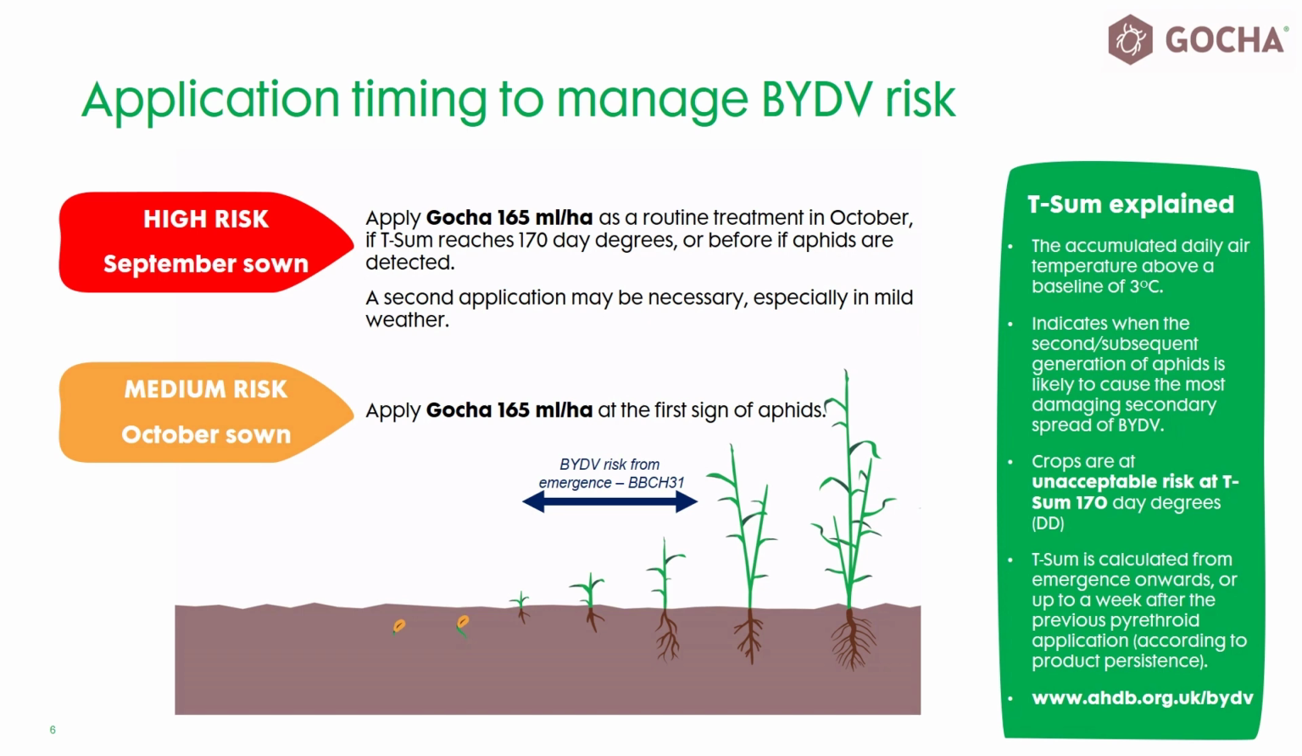If in doubt, restart the T-sum calculation from the time of applying the first insecticide and monitor crops closely from the point at which 170 day degrees has been accumulated again. Then be prepared to spray as soon as aphids are identified in crops.